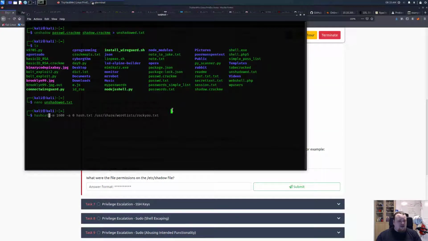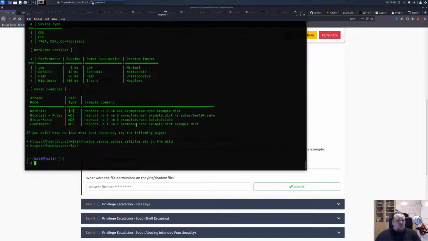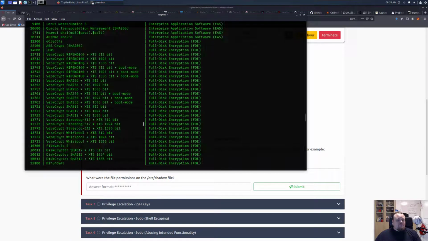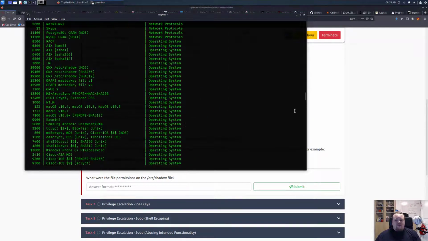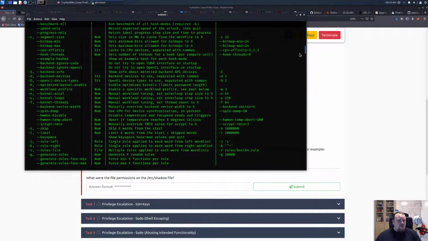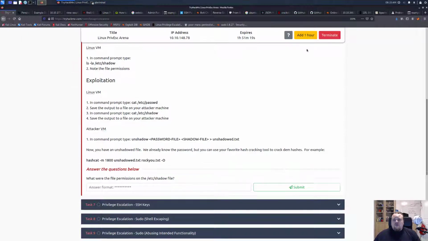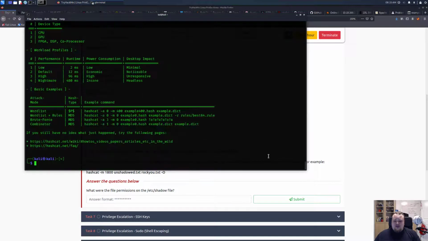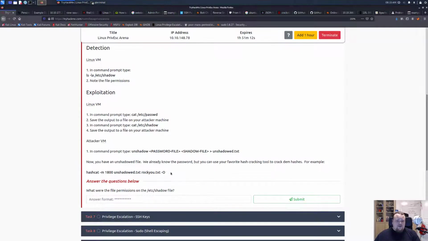So let's do hashcat --help, and let's see. Yeah, you do also get the list here if you do the help mode. It's just too excessive, I guess, to scroll through. Optimized kernel, enabling kernel limits length password. Okay, so it's enabling optimized kernels basically. So, let's go ahead and just say we're gonna take this here.